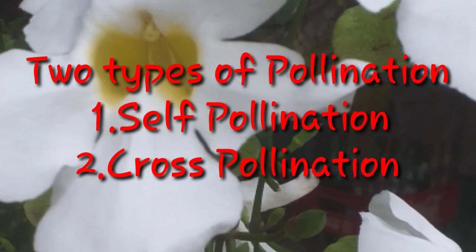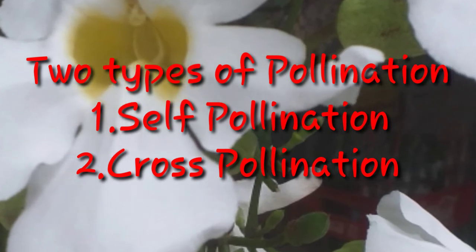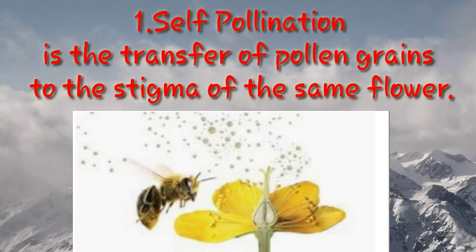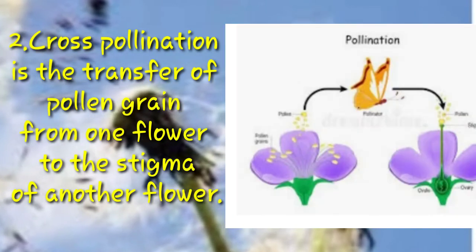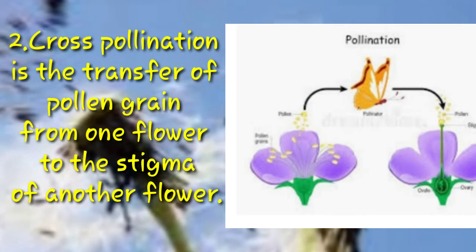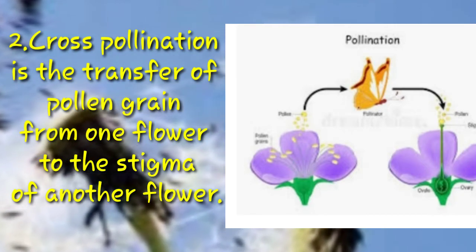There are two types of pollination: self-pollination and cross-pollination. Self-pollination. Self-pollination is the transfer of pollen grains to the stigma of the same flower. Cross-pollination. Cross-pollination is the transfer of pollen grains from one flower to the stigma of another flower.